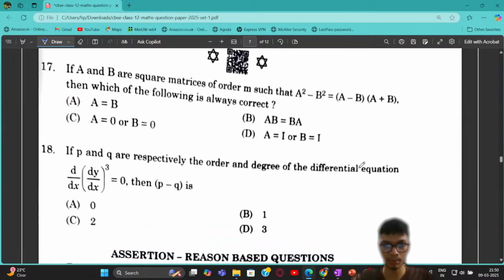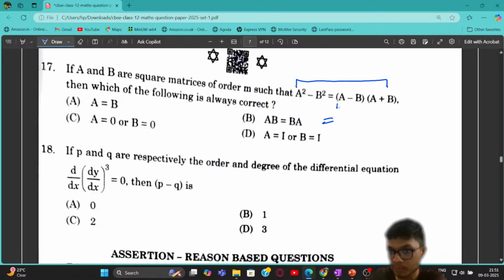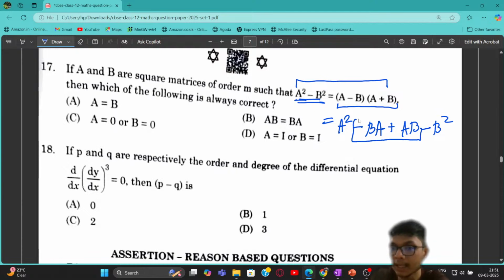The next problem is again a simple problem on matrix operations. It is said that a square matrix has to have this particular property. Now why doesn't it always have this property? Because if you just perform this right hand side operation, it is going to be A square minus AB plus BA minus B square, right? So A square minus B square can be written in this way only if the minus AB and the plus BA are cancelling out, right?